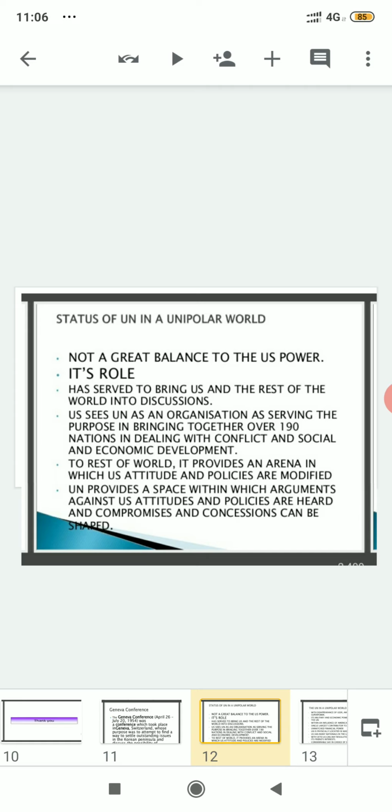That means the UN is doing what? According to the US mindset, the United Nations is bringing all of the countries that are present in the world, or all of the countries mentioned as member states.